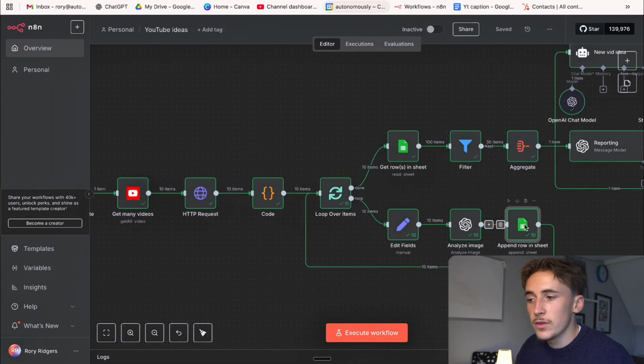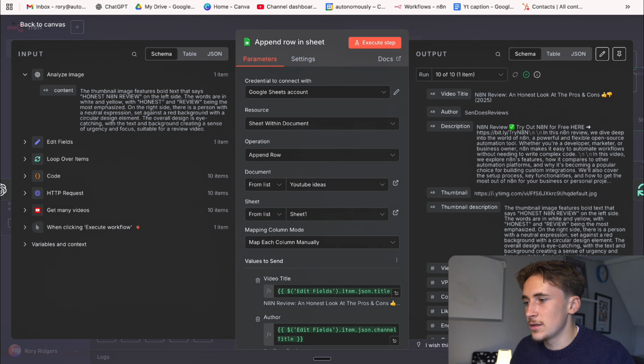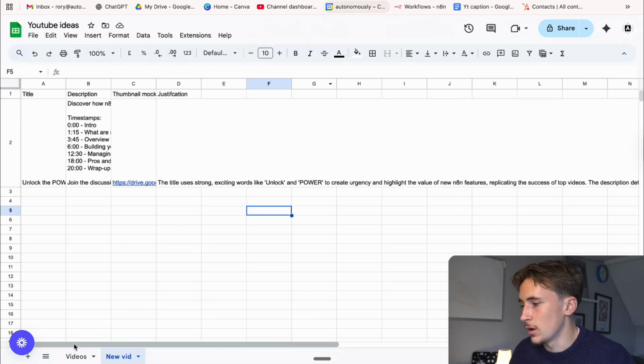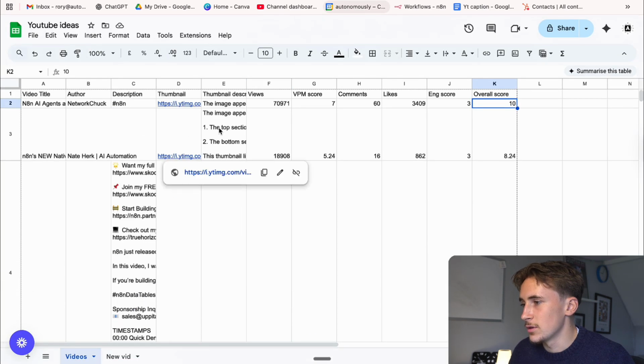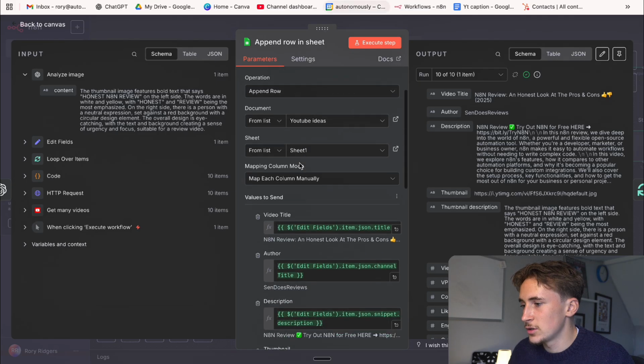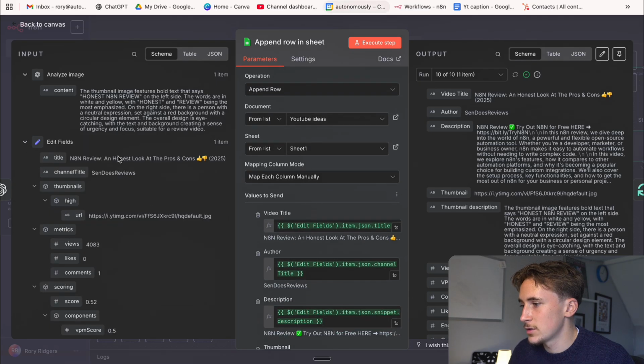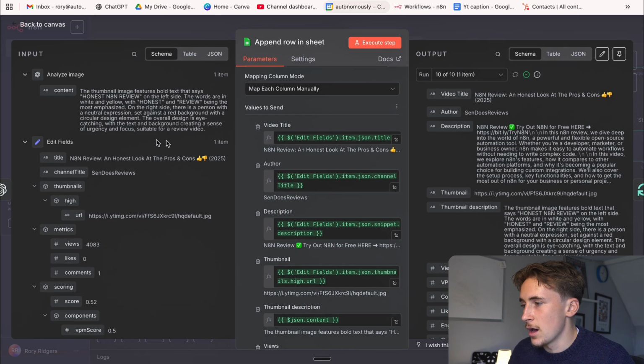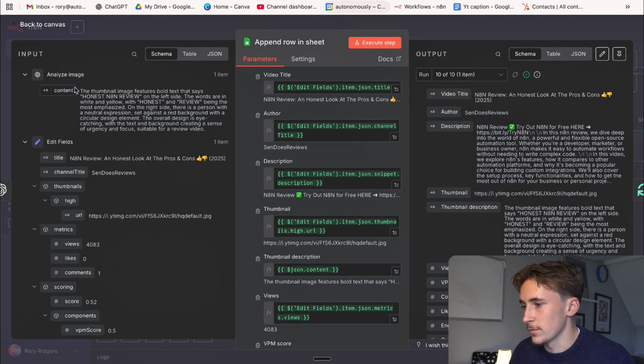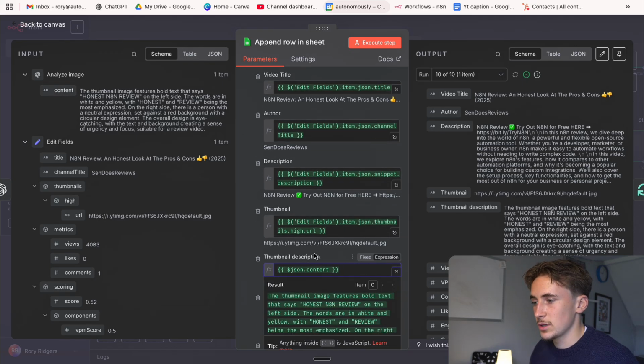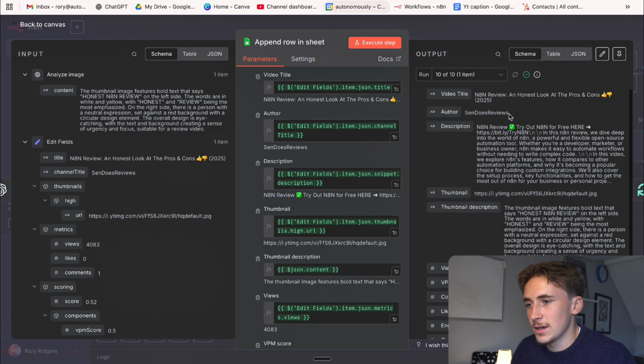And then we add all of this information into that Google Sheet that I showed you a minute ago, the one that looks like this with these headers. We add all of the information that we get from the edit field step, as well as that thumbnail description that we just got from the step before. We put that into the thumbnail description input, and then we get an output like this with all of this information for each YouTube video and for each creator in the Google Sheet in a nice format.